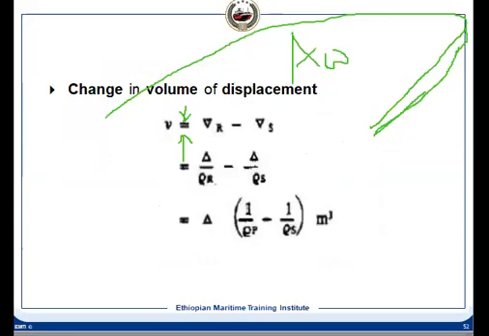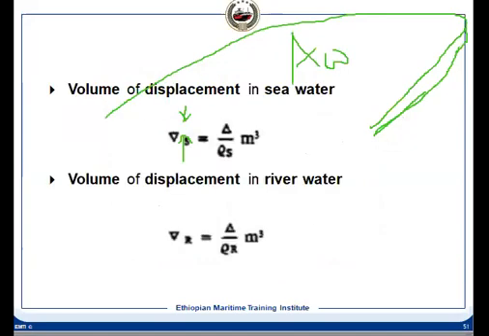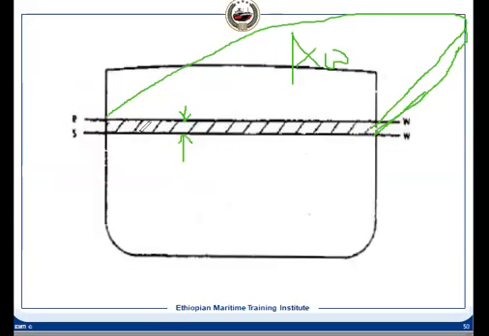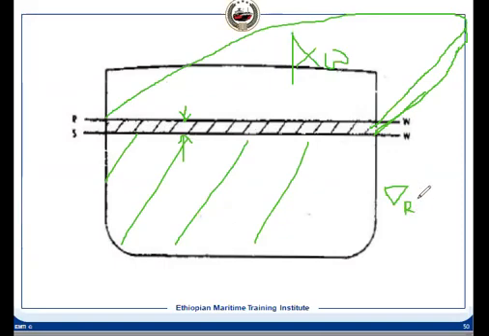What will be the change in volume? Here this is the sea water, this was the volume, and in the river water this has increased. So if we deduct inverse delta S from inverse delta R, which will be higher than the sea, this will be the change in volume.